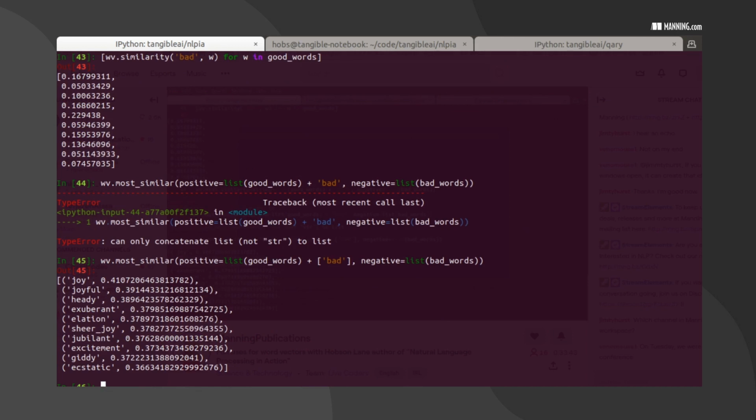Let's see. So we got, they're not very close, but we do find some words that are, once we add a bunch of good to that bad vector, they're pretty far away, all these other words, but most of these words would do okay in terms of substituting for bad in that sentence. So let's just take the top one from that list and let's see what happens.